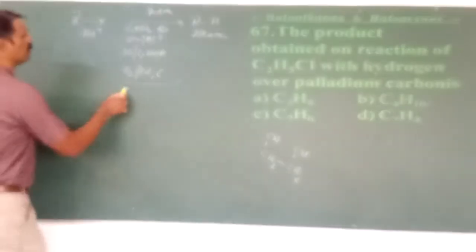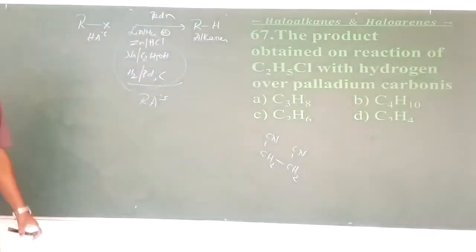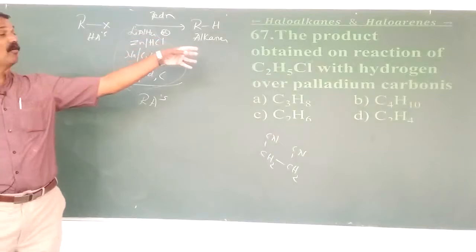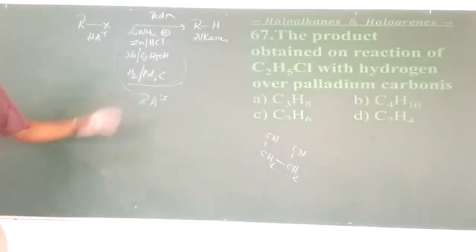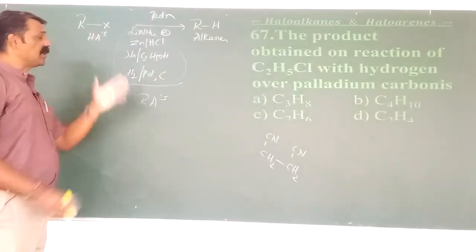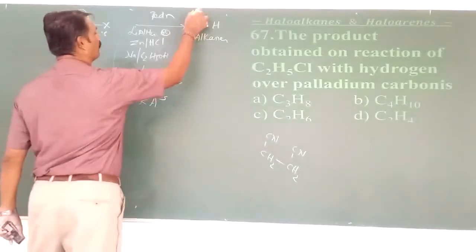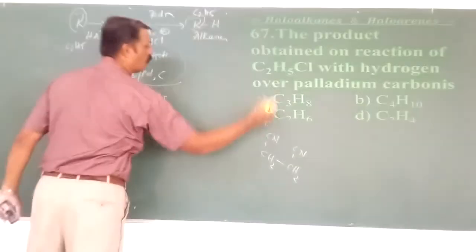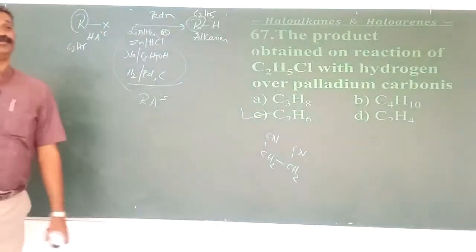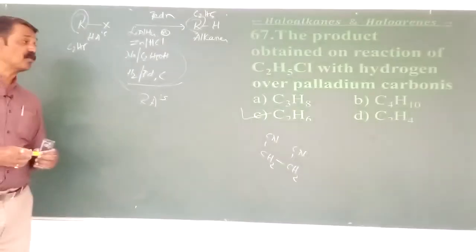What are these? They are the examples for what? RAs. What is RA? Reducing agents. Any haloalkanes are respectively converted into what? Alkanes. So here, ethyl chloride means what is the product? Haloalkane or alkyl chloride means alkane. Ethyl chloride means put R is equal to C2H5 here. C2H5 with H is called ethane. Indirectly it is a reduction of haloalkanes to the respective alkane.